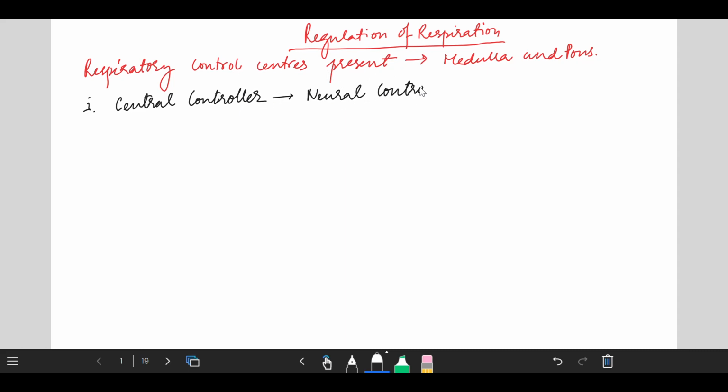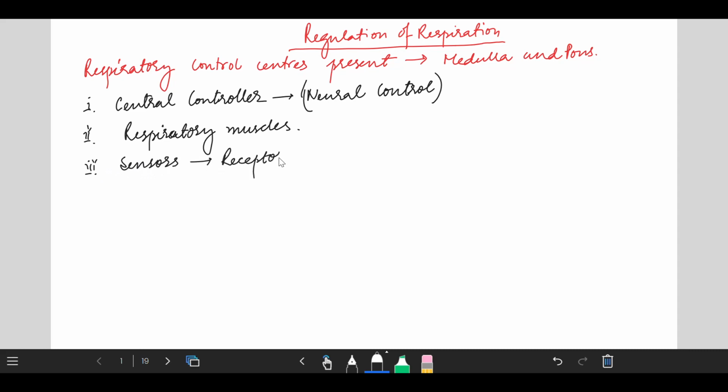So it is responsible for neural control, chemical controller, and second one is your respiratory muscles. Third one is the sensors. Now the central controller is actually responsible for normal breathing, which is automatic and periodic in nature, and controlled and triggered by the respiratory centers which are located in the pons and medulla.